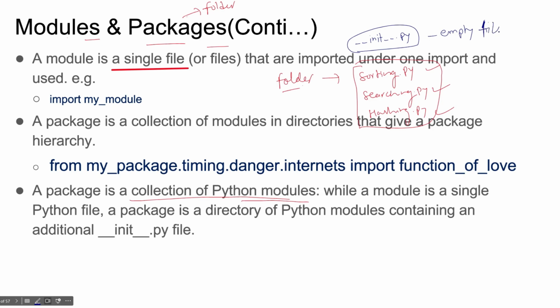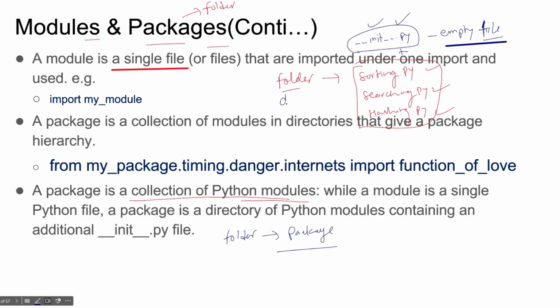If you want, you can write something into this, but we keep it empty, along with these three files. Via this file, the interpreter will identify whether this folder is a package or not. How will the interpreter identify? Using this file. This file should be there. All the modules should be there.